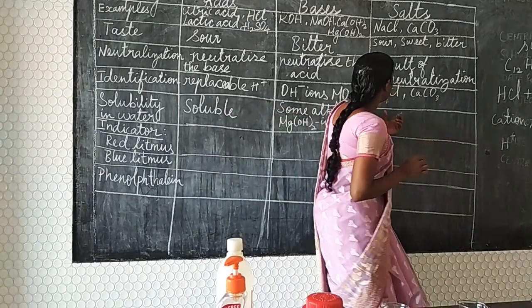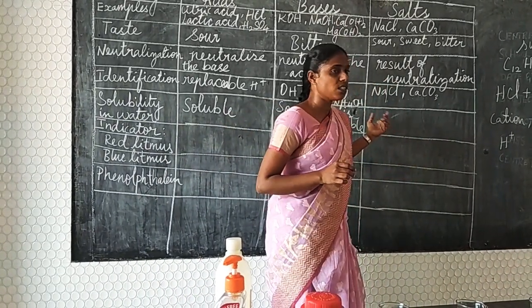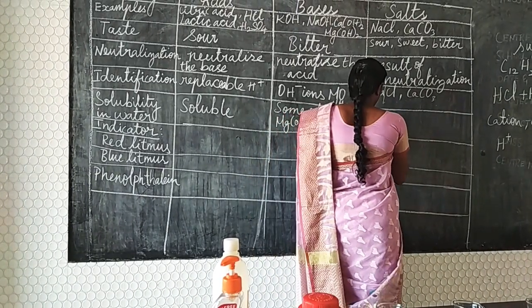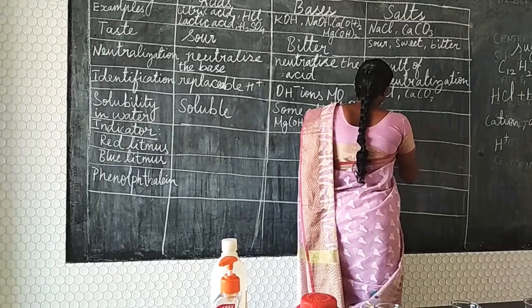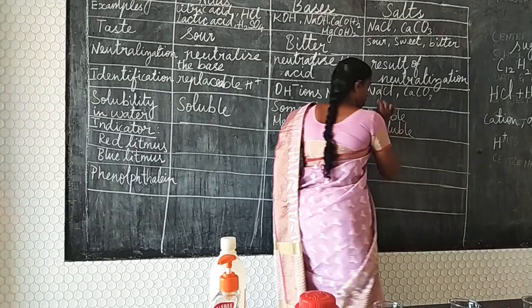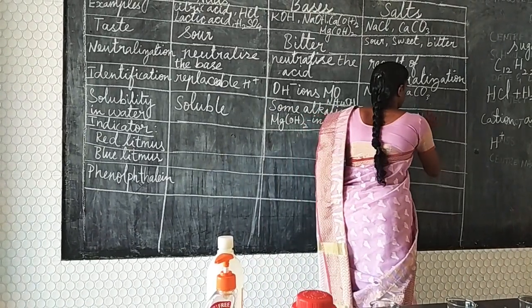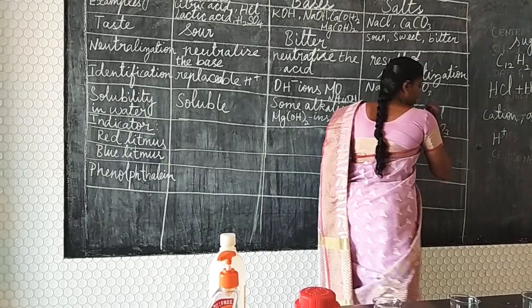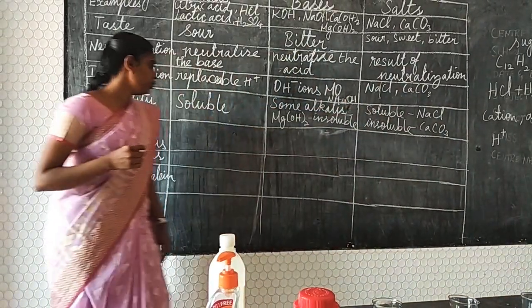And now salts, when it comes to salts, some of the salts are dissolved in water, some are insoluble. Insoluble is there, soluble is there. So two types of salts are present under the salt category. When you take sodium chloride, it is soluble. When you take calcium carbonate, it is insoluble. So we can say that it is present in two forms.